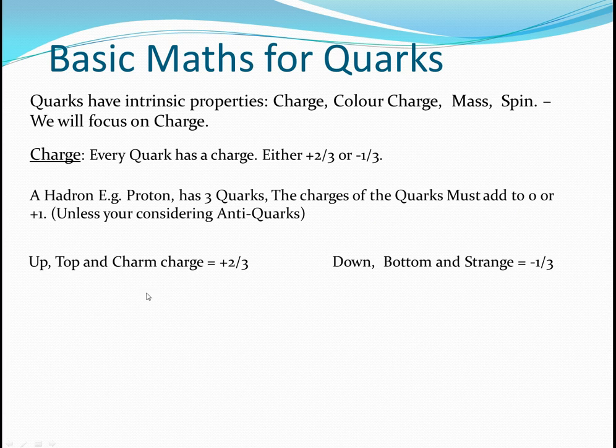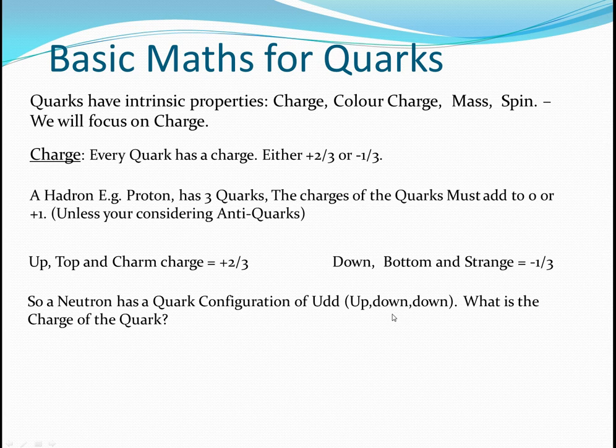So the up, top, and charm have a number of plus 2/3. Down, bottom, and strange have a number of minus 1/3. You need to remember this. This is very important. I'm going to give you a question. A neutron has a quark configuration of up, down, down. What is the charge of the quark?